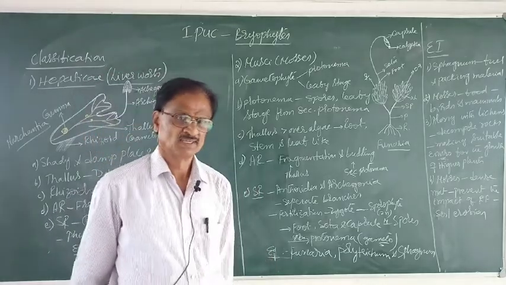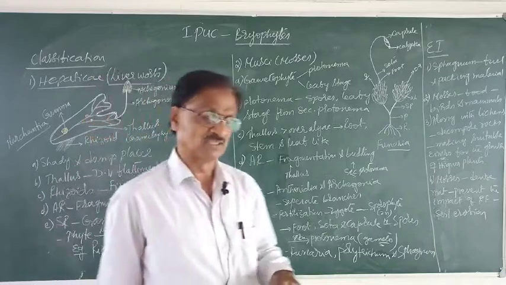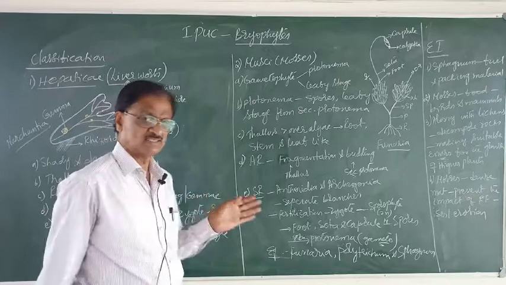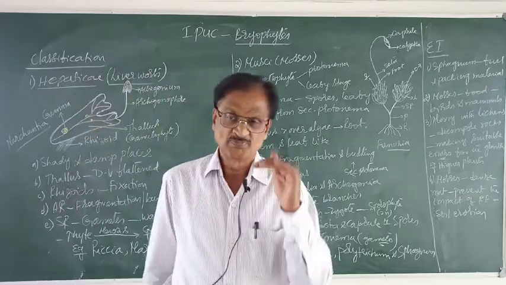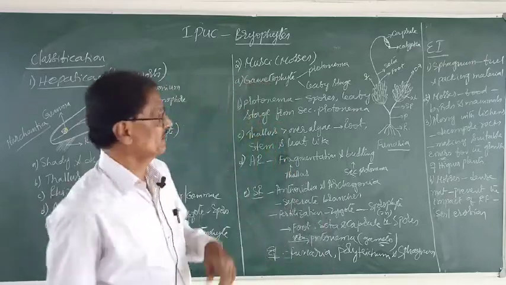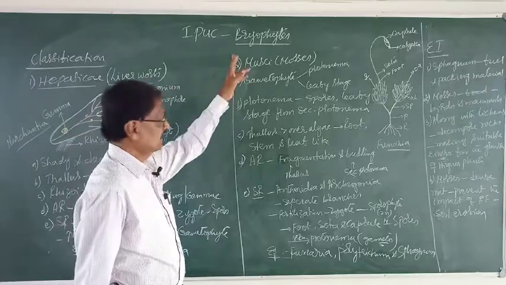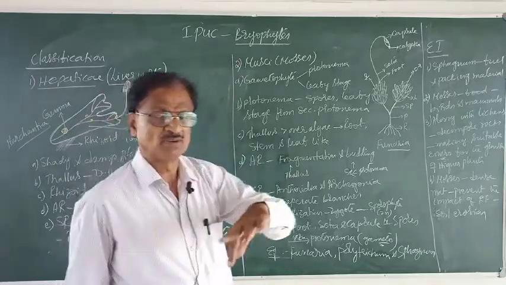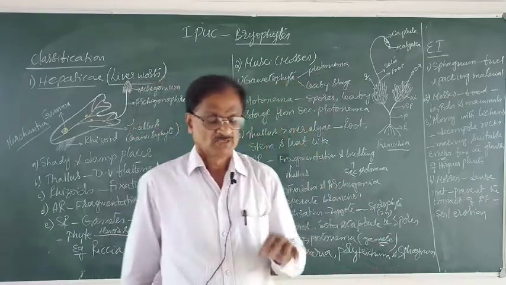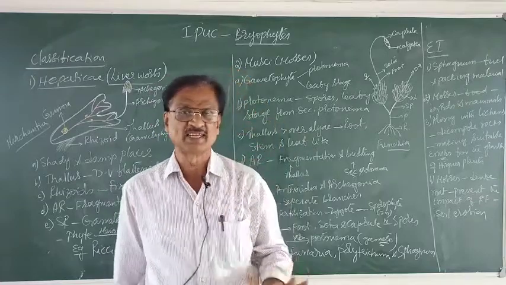Welcome to the session. Today I am going to explain to you the first PUC syllabus, with the continuation of the plant kingdom. In the previous class I started the bryophytes. Bryophytes is the second group under what? The plant kingdom. First was algae, second is bryophytes. Bryophytes are advanced than that of what? The algae. So in brief, the bryophytes are the amphibians of the plant kingdom.